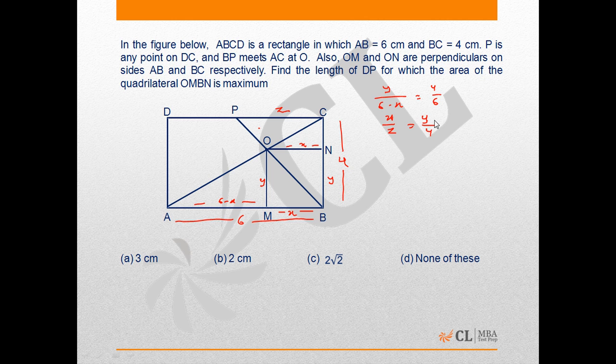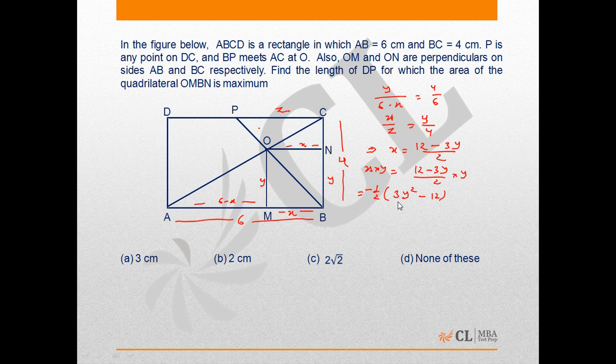So using these two equations, we can calculate that X is equal to 12 minus 3Y upon 2, and we have to maximize X into Y. So X into Y is nothing but 12 minus 3Y upon 2 into Y, or it will be half of, take minus common, minus half into 3Y square minus 12.